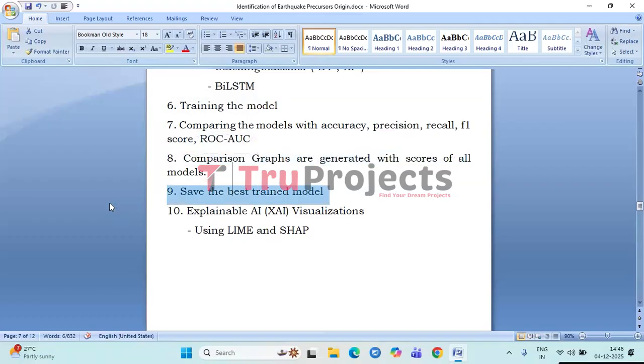Next, save the trained model. The top performing model is saved using pickle or joblib, so it can be used later for prediction without retraining. Next, explainable AI visualizations. Techniques like LIME are used to show which features influence model predictions. This increases transparency and trust in the system.